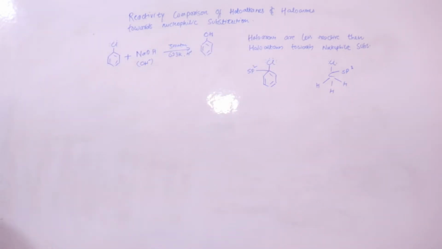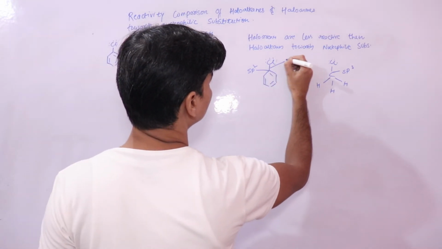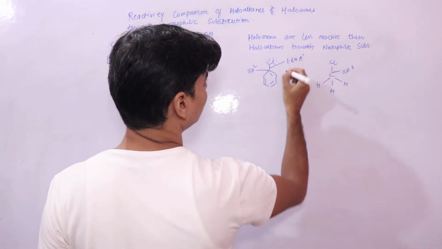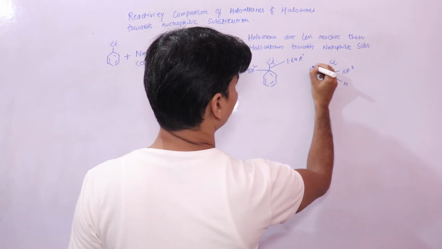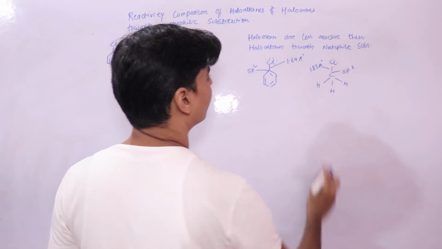And if we look at the C-Cl bond length, in haloarenes it is 1.69 angstrom, and here it is 1.83 angstrom,